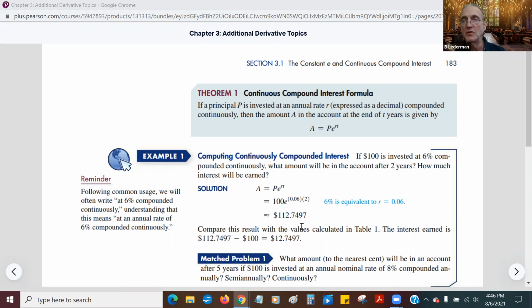How much of that was interest? Well, obviously you started with 100, so you have to subtract off the original 100, and you've made $12. Well, it's not a lot. You've made $12 of interest on only a $100 investment, so that's not so bad. That's actually pretty good. So that's the story. That's it. You've done it.